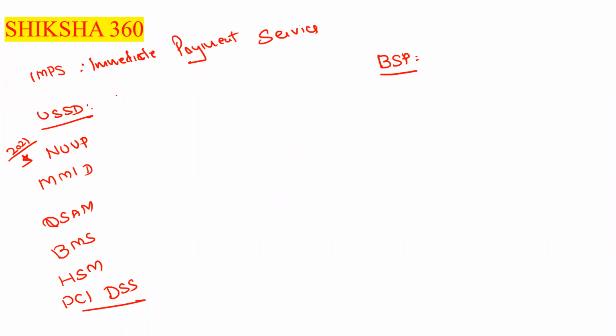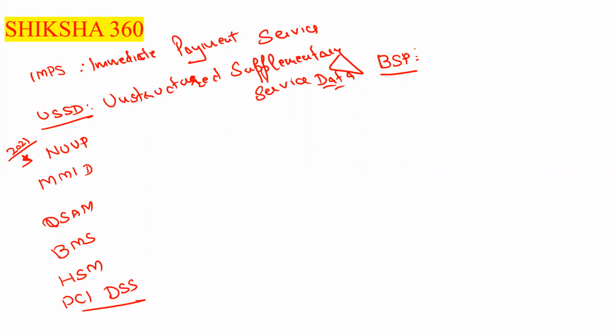USSD stands for Unstructured Supplementary Service Data. Here we have one more, that is BSP. BSP stands for Bank Secure Platform.